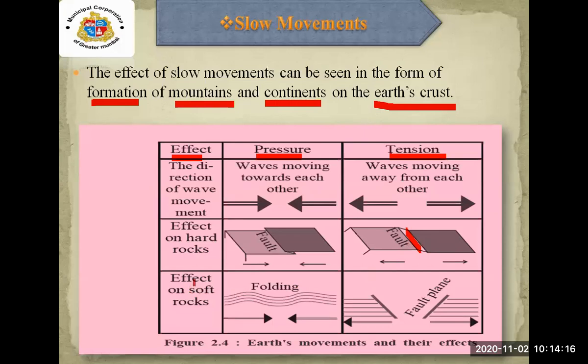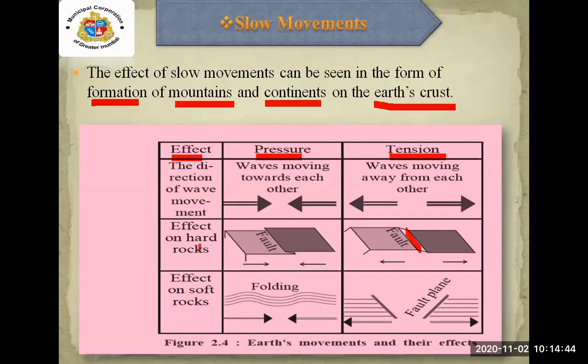Yes, and if there is the effect on soft rock, you can see the fault is over the plane over there, and there is a gap in between. So if there is a soft rock, you can see the mountains are folded, and if the directions are in the opposite direction, you can see the gap over there.